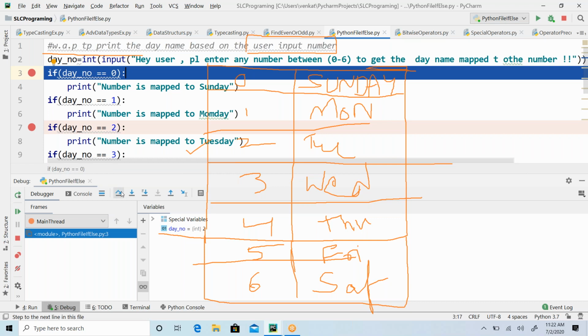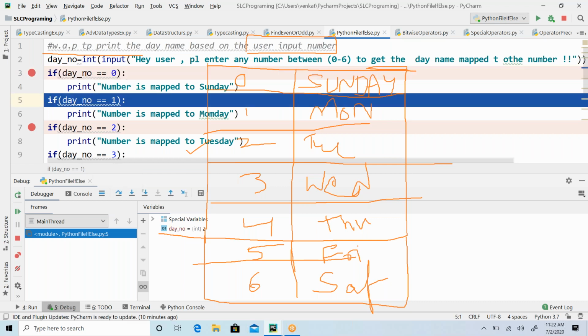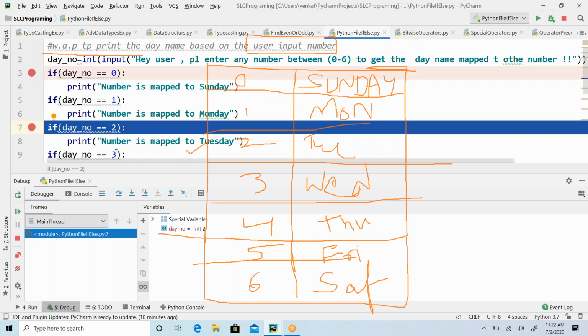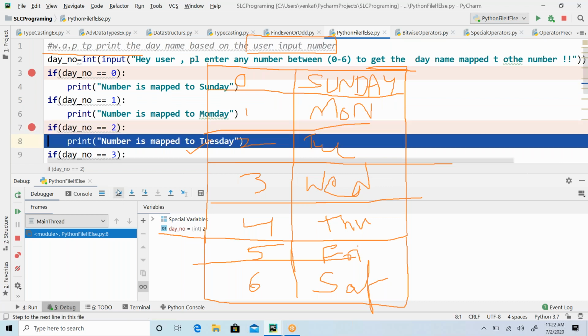What we have to do now is go line by line, so I'll click on this. Now day number is 2. Is 2 equal to 0? No, false. As this is false, it doesn't get inside and will not print. It comes to the next if statement. Day number is 2. 2 equal to 1? No, false. It comes to the next if statement. Day number 2, so now it is matched, right? So number is mapped to Tuesday. I got my answer, correct?